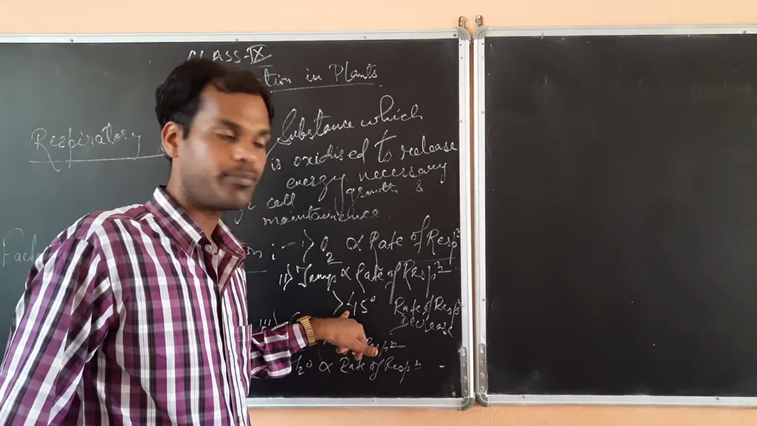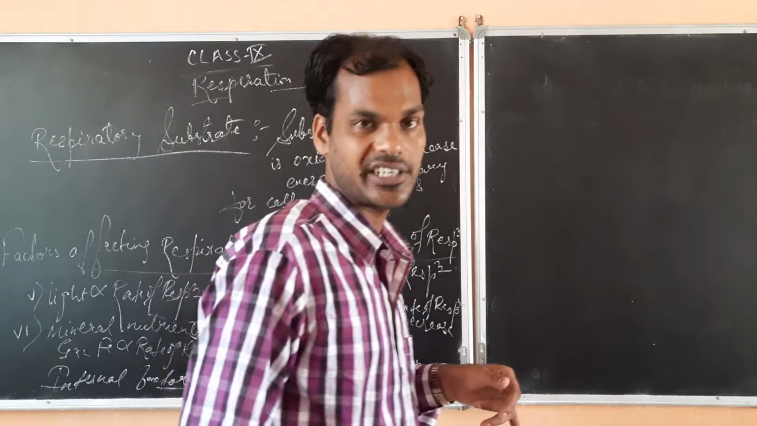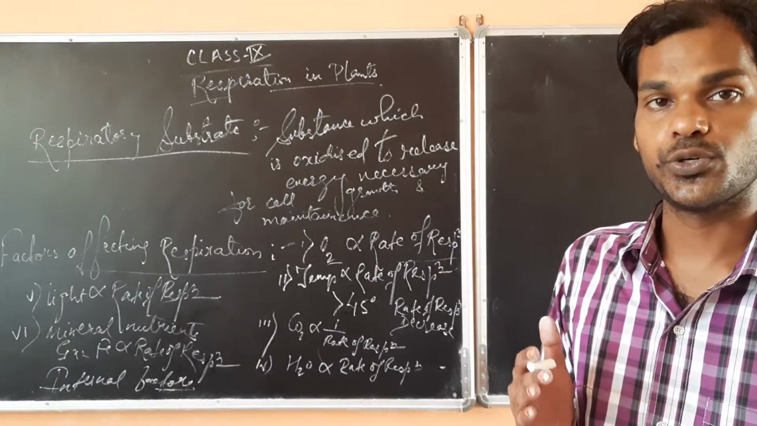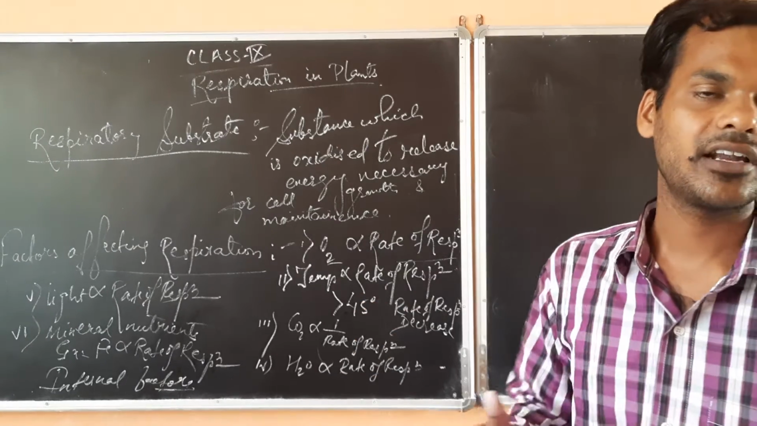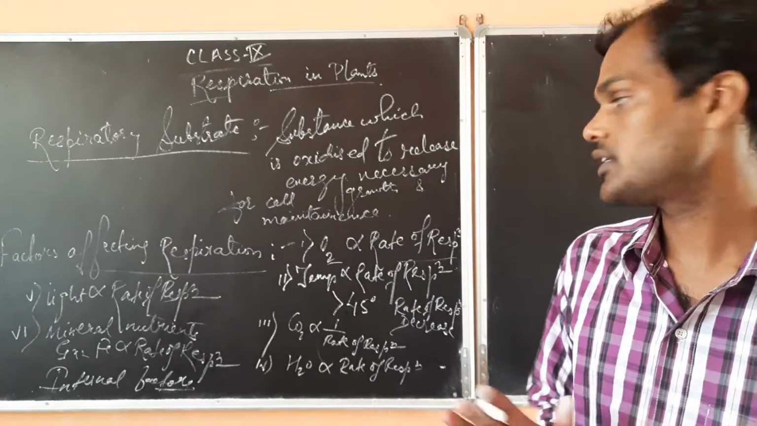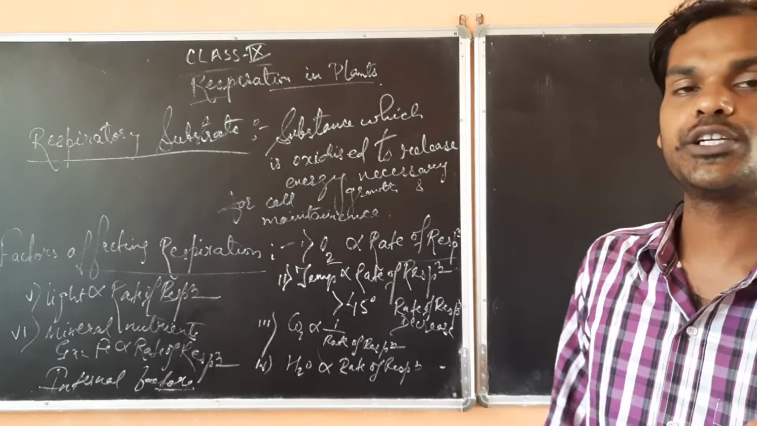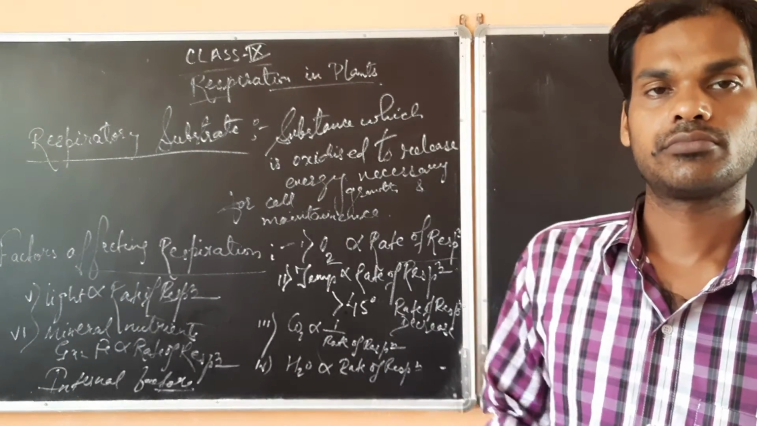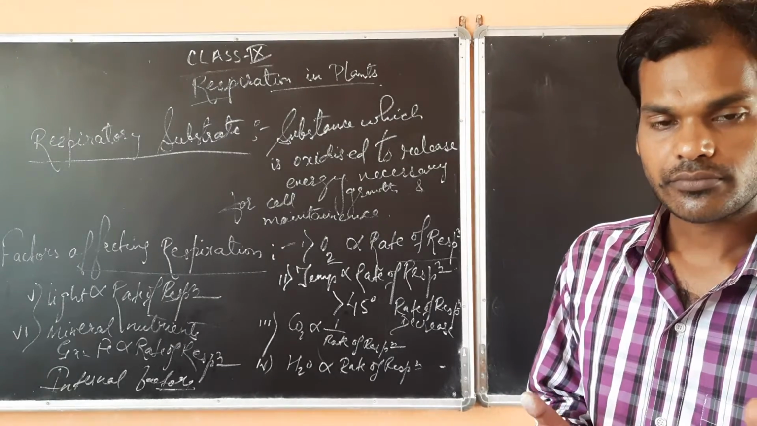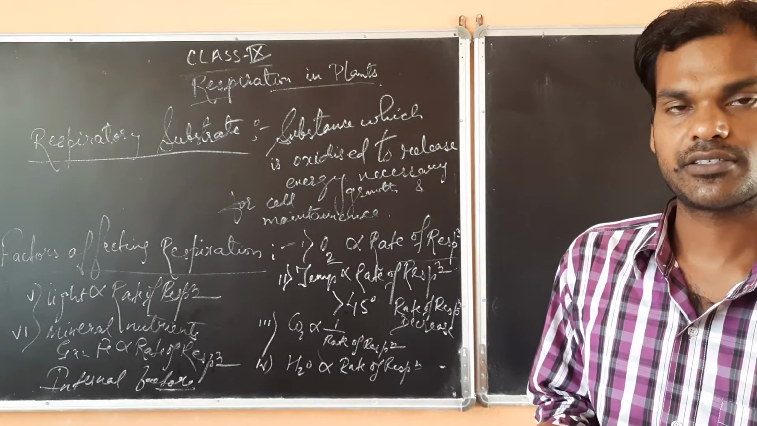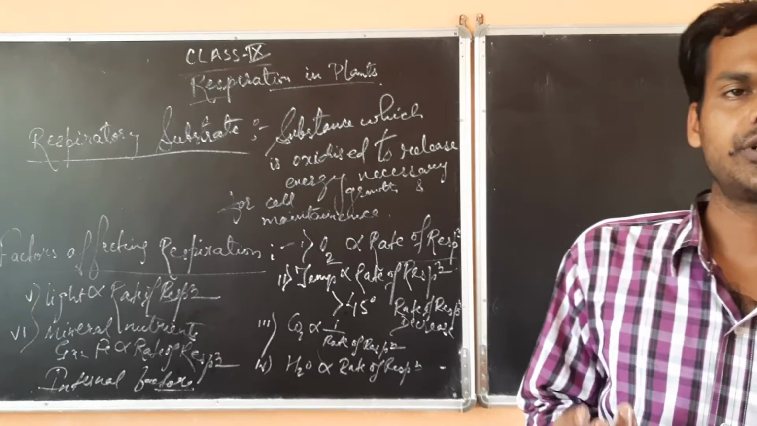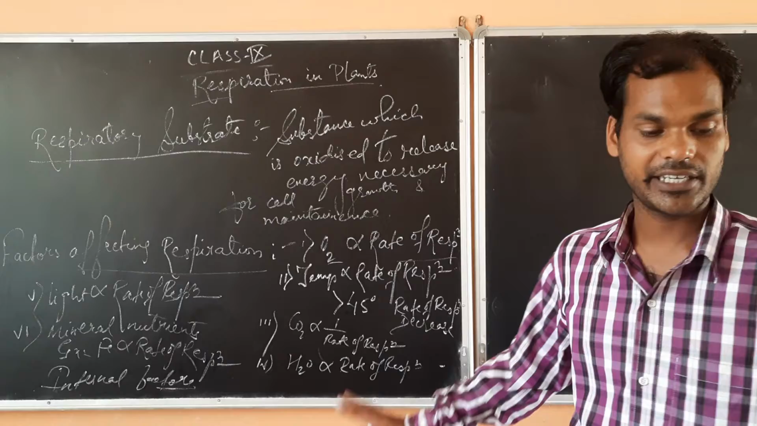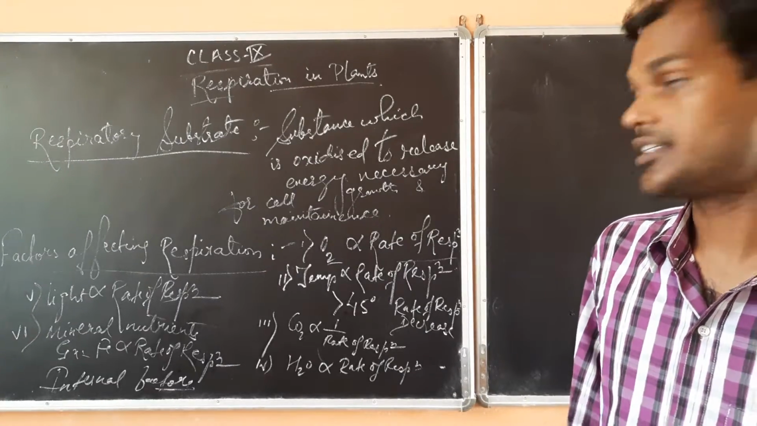But above 45 degrees centigrade, the rate of respiration decreases since the enzymatic activity is reduced. Above 45 degrees centigrade, what happens? The enzymes responsible for breaking down food into energy break down. Denaturation of proteins takes place. Enzymes are generally proteins, so denaturation takes place at 45 degrees centigrade, and above it the rate of respiration will decrease.